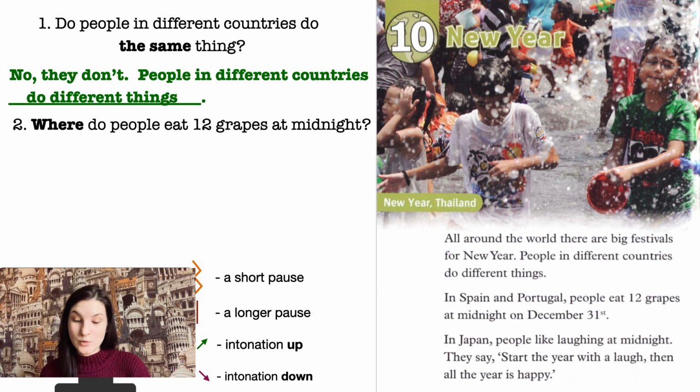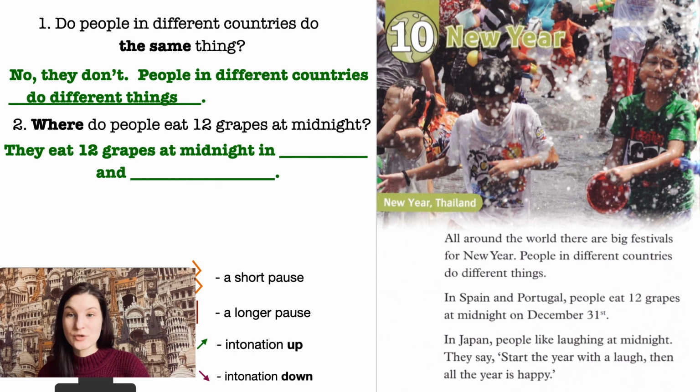Question number 2. Where do people eat 12 grapes at midnight? So here you need to name 2 countries. Great. They eat 12 grapes at midnight in Spain and Portugal.